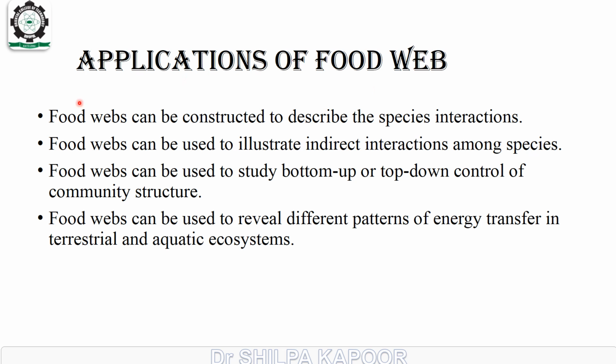Applications of food web. Food webs can be constructed to describe species interaction. Food webs can be used to illustrate indirect interactions among species. Food webs can be used to study bottom-up or top-down control of the community's structure. Food webs can be used to reveal different patterns of energy transfer in terrestrial and aquatic ecosystems.